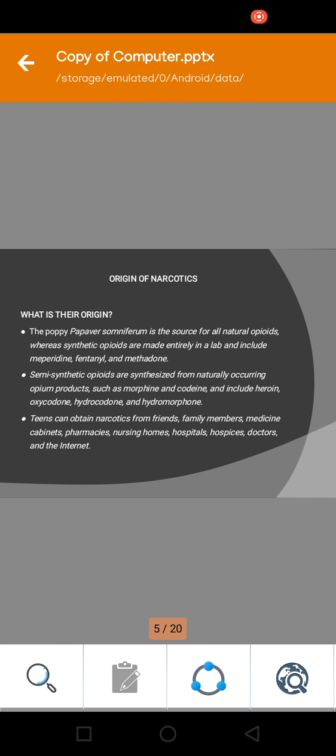Teens can obtain narcotics from friends, family members, medicine cabinets, pharmacies, nursing homes, hospitals, hospices, doctors, and also from the internet. These are some sources from which teens can obtain narcotics. Sometimes friends discuss it with friends, and a friend can say you can use these drugs, these narcotics, these medicines, for different kinds of uses and also for sexual behaviors.